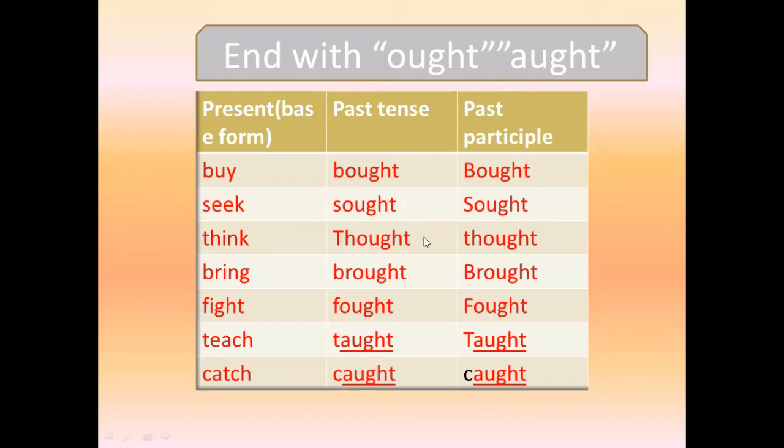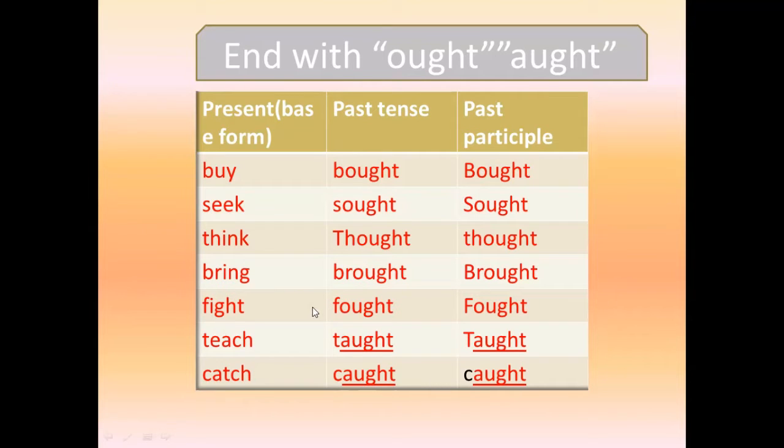Think, thought, thought. Bring, brought, brought. Fight, fought, fought. The ending letters are ought. The past tense and past participle are the same.